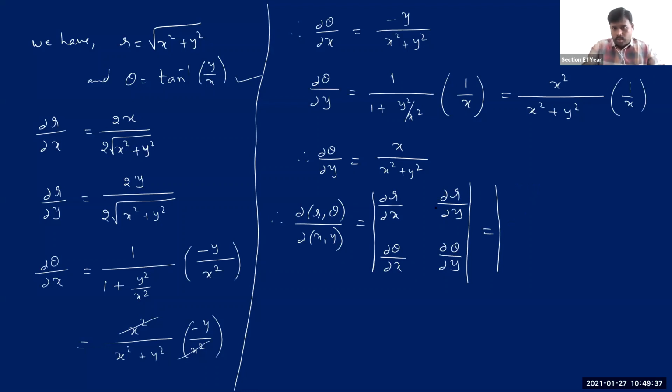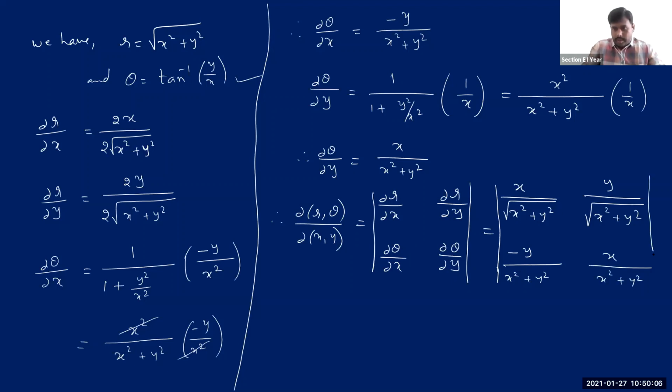You can cancel even these two here, so I'm writing only x by square root of x square plus y square. Then dou r by dou y is y divided by square root of x square plus y square. And dou theta by dou x, we got it as minus y divided by x square plus y square. And this is x divided by x square plus y square.